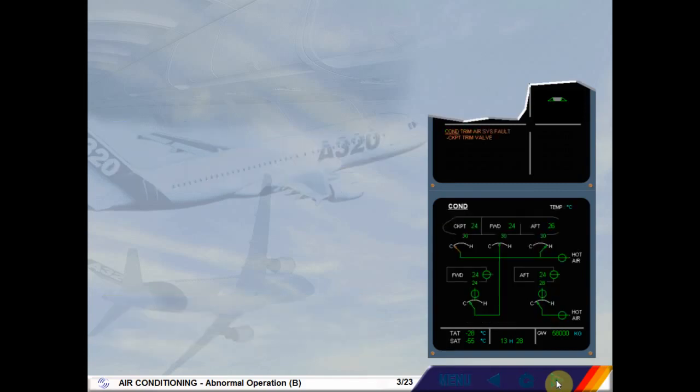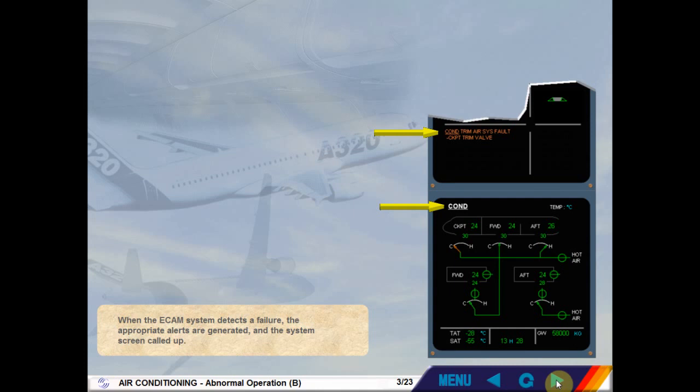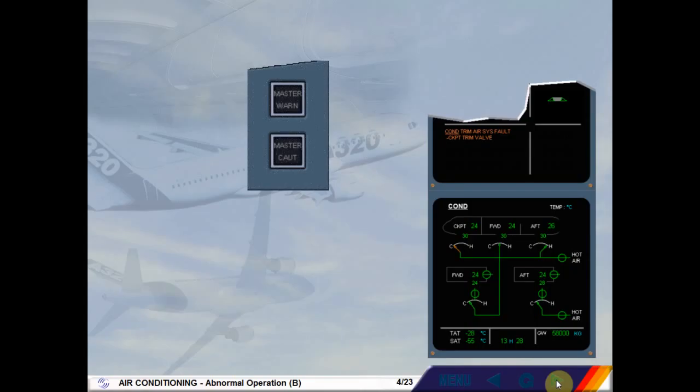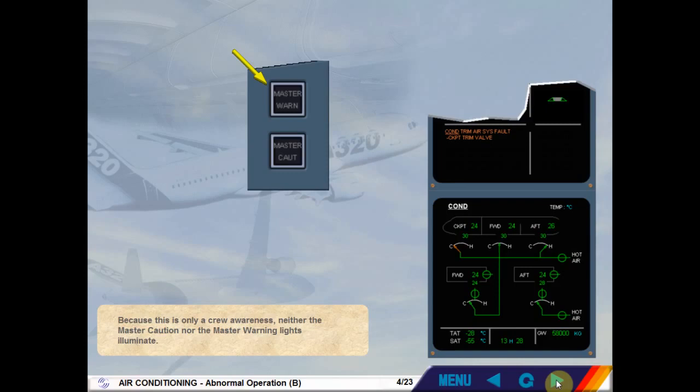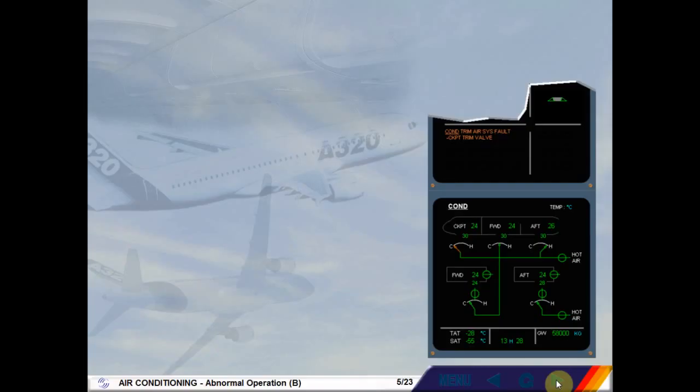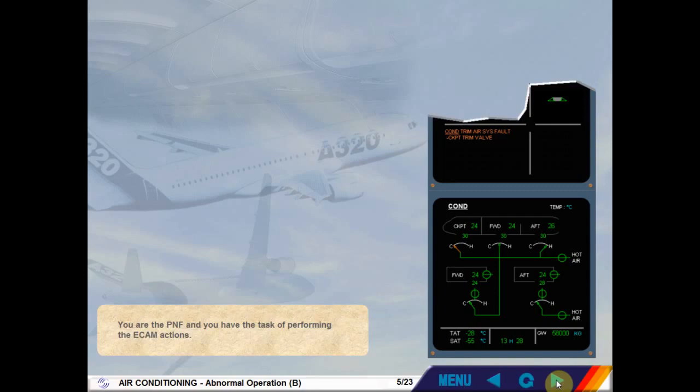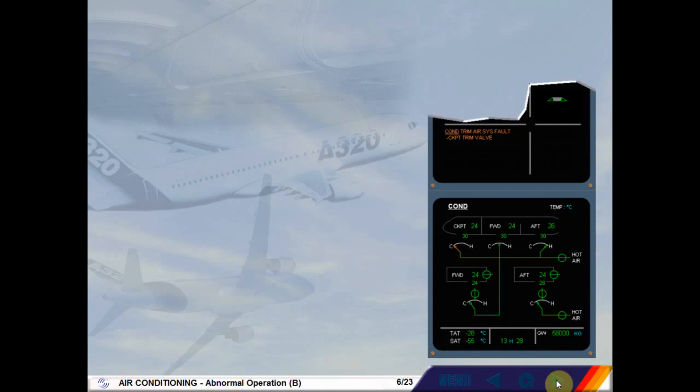When the ECAM system detects a failure, the appropriate alerts are generated and the system screen called up. Because this is only a crew awareness, neither the master caution nor the master warning lights illuminate. You are the pilot non-flying and you have the task of performing the ECAM actions. The failure message is Conditioning Trim Air System Fault.